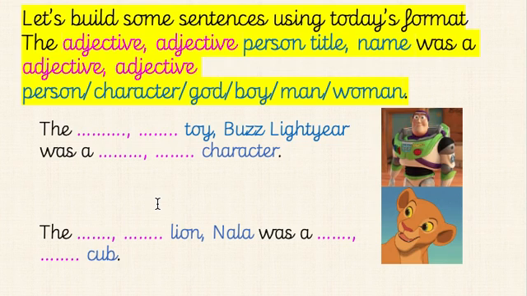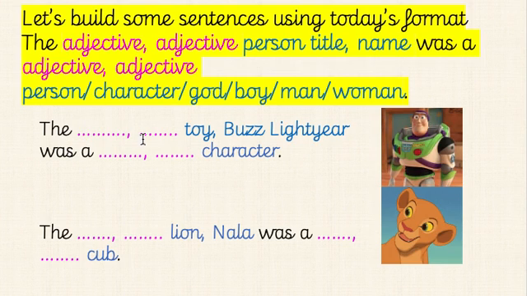Was a something something character. So maybe you could say the brave, hilarious toy Buzz Lightyear was an outstanding flying character. Okay, those are all adjectives we could use to describe him. So it would be really great if you could write these down and take a picture of these as well as your worksheet for today's assignment.